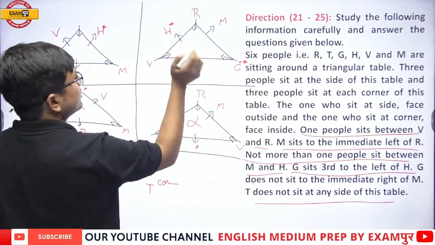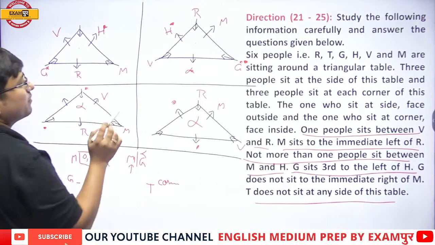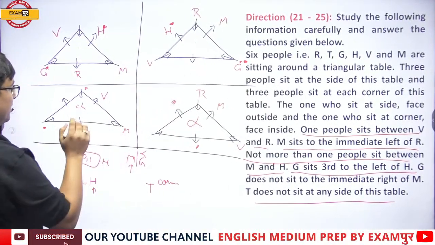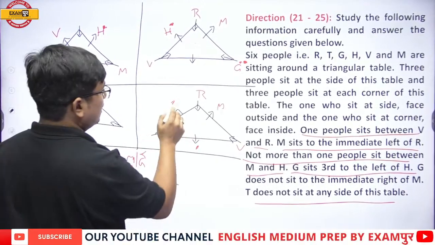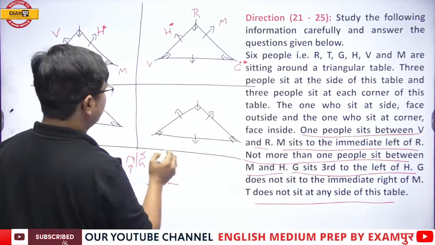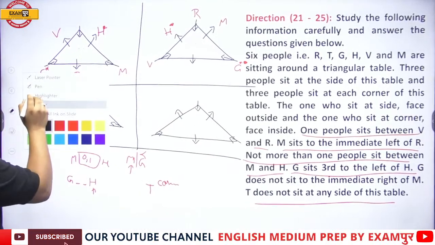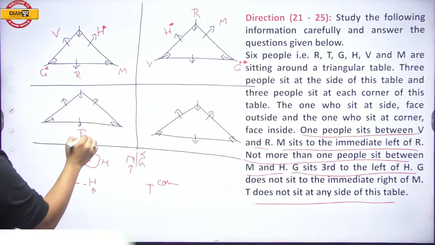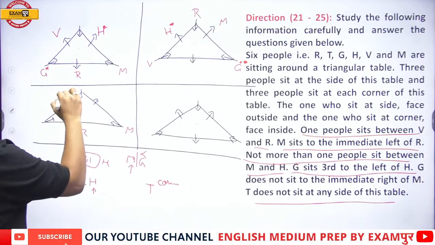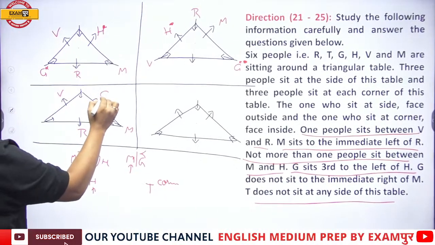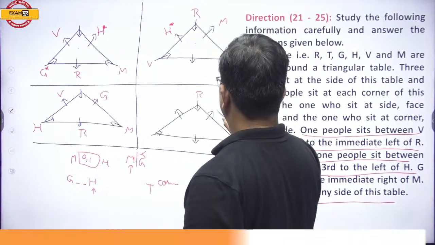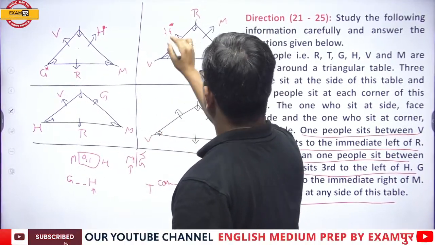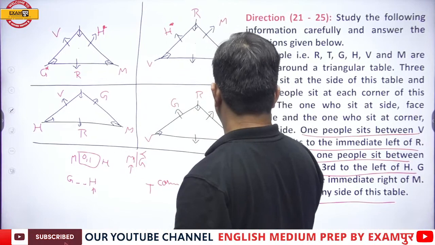Two cases are eliminated. So now what we would be doing, my dear students, now listen to me very carefully. Now I will be using another case. What case would I be using? One case I would be using like this. See, R, M and V is confirmed. H, G, G, H. R, M and V, H, G, G, H.